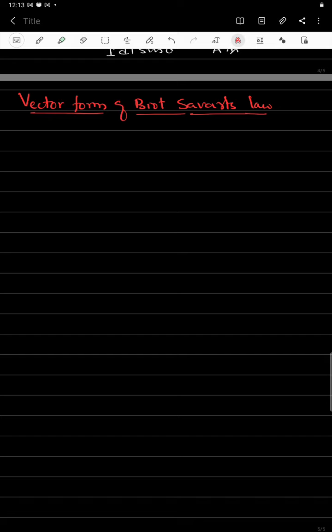First we will see the direction of the magnetic field around a current carrying conductor. Here we will consider an infinite length of wire, and the current is moving in this direction. To know the magnetic field direction, we should use two rules.